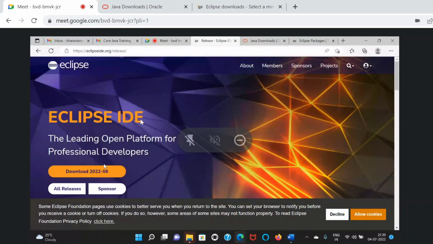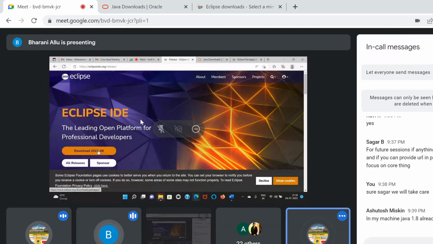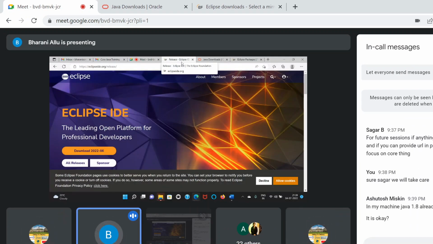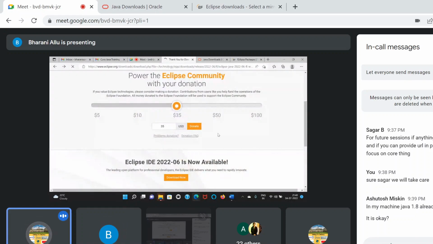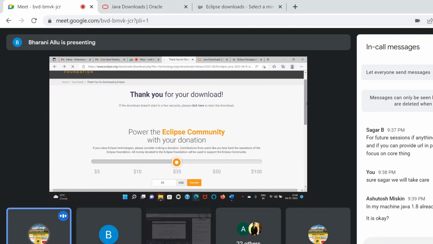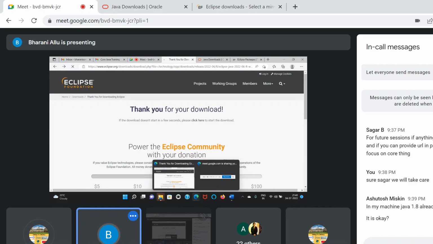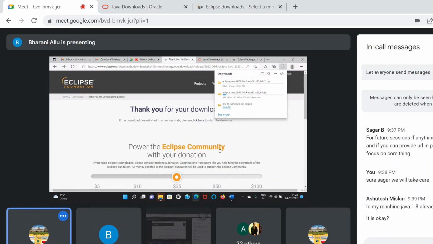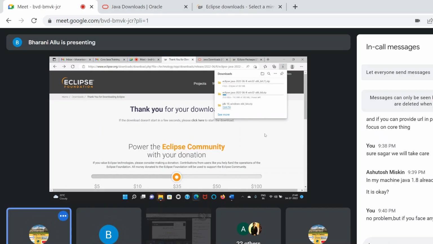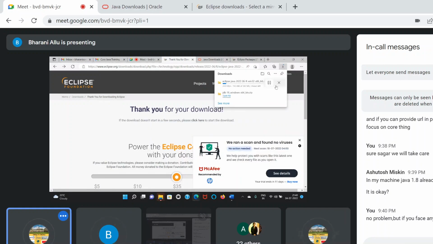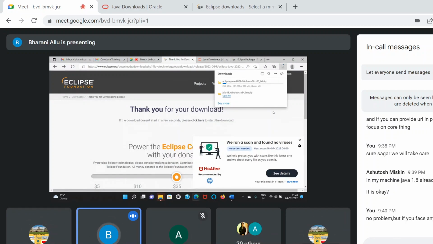I have shared one URL in the chat. I clicked on the URL, and once I clicked on download, why does it come in the Eclipse IDE? He shared the Oracle and Eclipse URL. You need to download the package. I think it's downloading, right? It will take some time. Okay, you can start. He will be downloading later. If you face an issue, you can help him later. Okay, you guys carry on. Actually, it's going to take time.